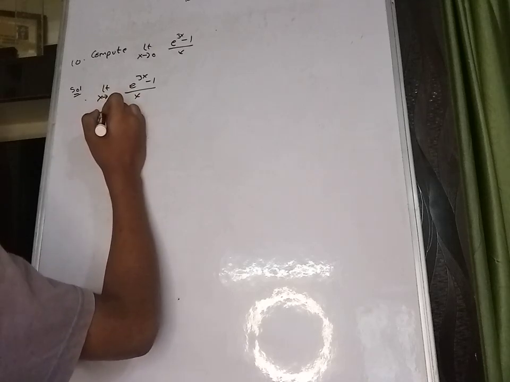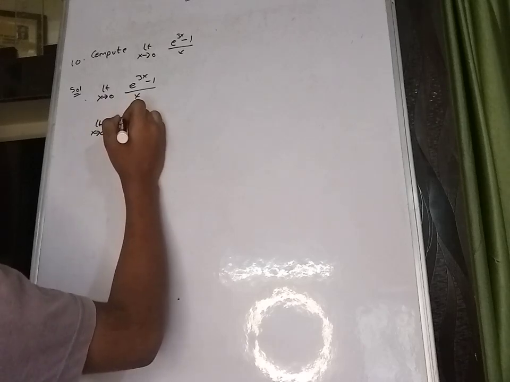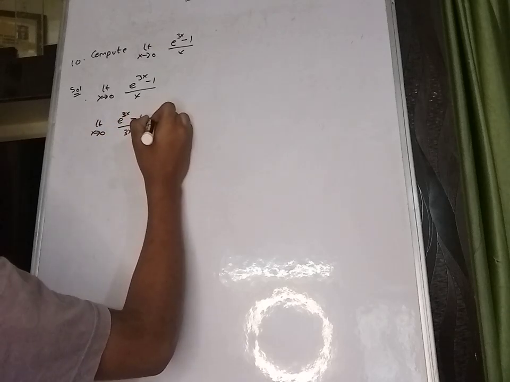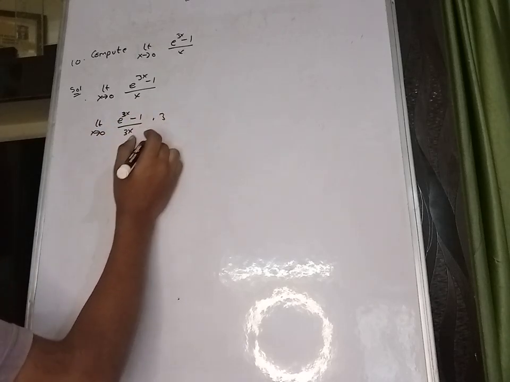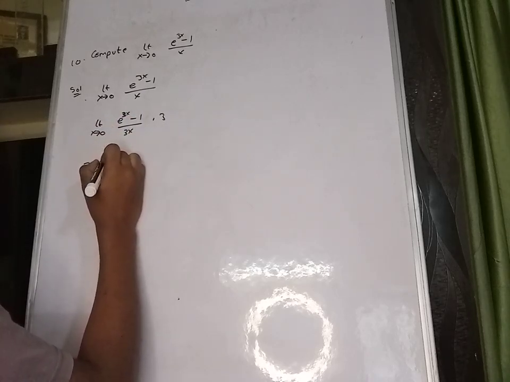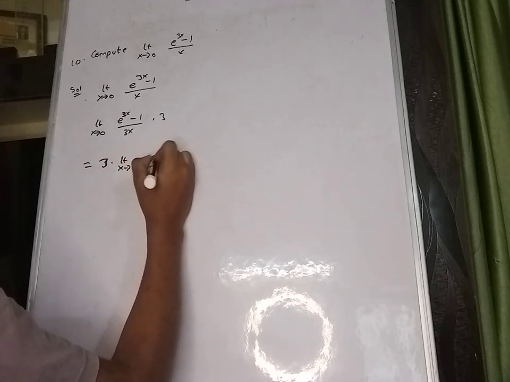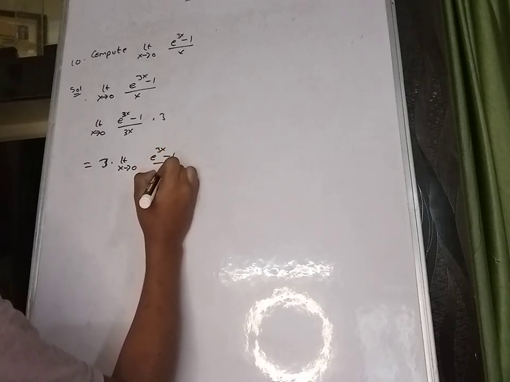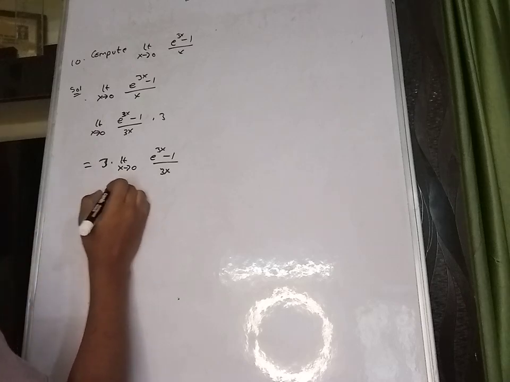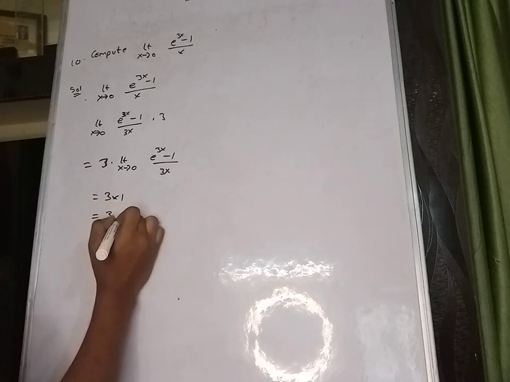Write the given. Now we need to divide and multiply by 3. So limit x tends to 0, e power 3x minus 1 divided by 3x into 3. Separating this numerical, so 3 into limit x tends to 0, e power 3x minus 1 divided by 3x. It is in the form of e power x minus 1 divided by x, so it is going to be 1. Therefore 3 into 1 is equal to 3 is the final answer.